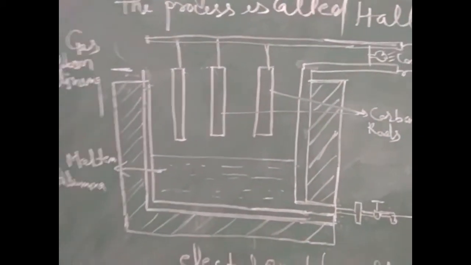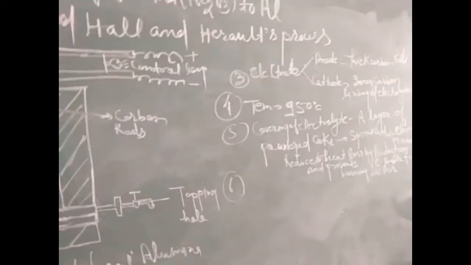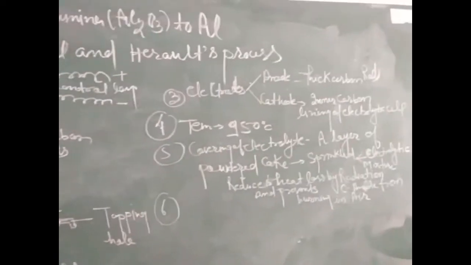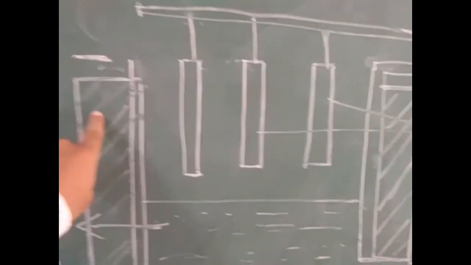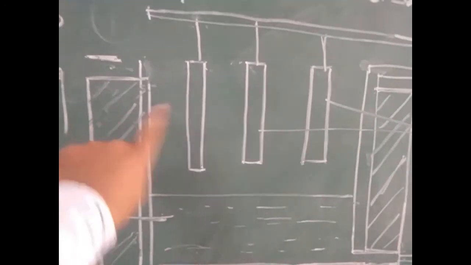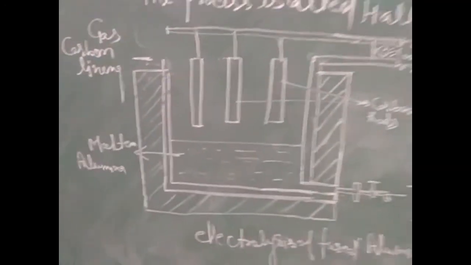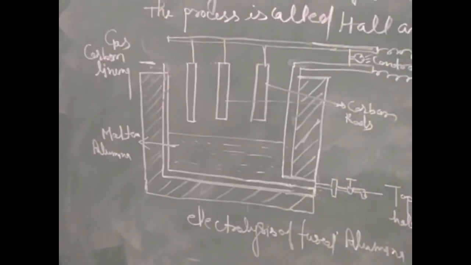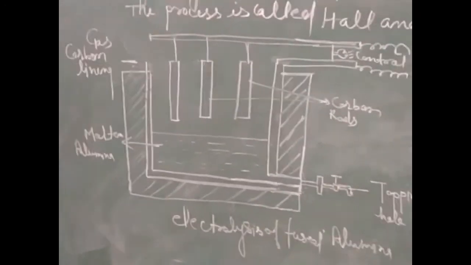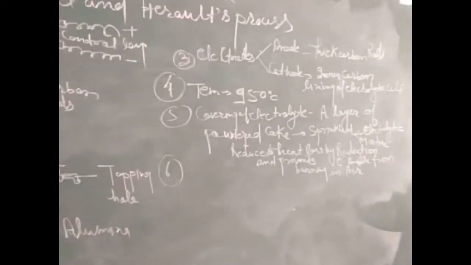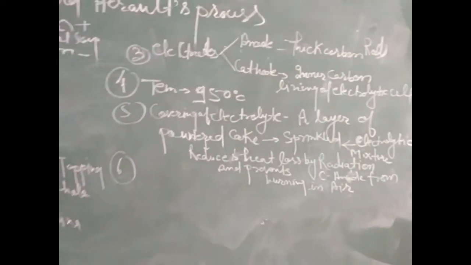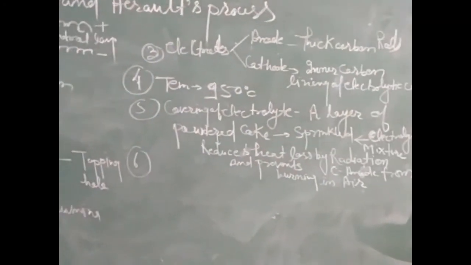And the second one is the cathode electrode, which is attached to the inner lining of the iron vessel. It is a carbon lining that acts as the cathode. Now the fourth point, what we need for carrying out this process, is temperature.